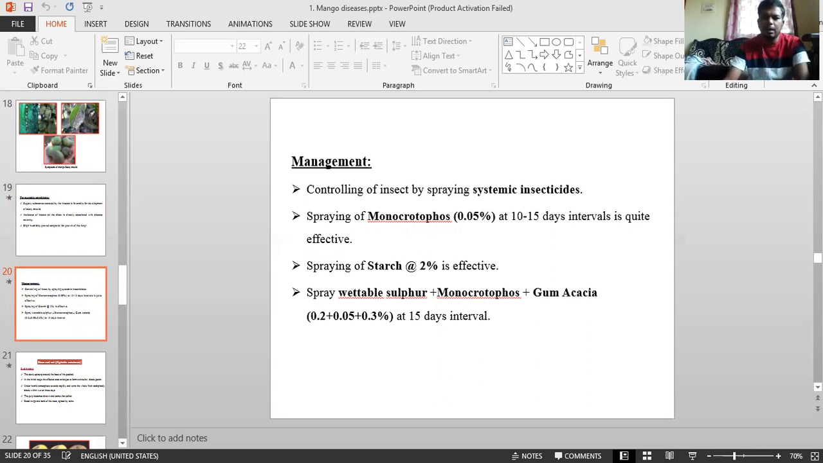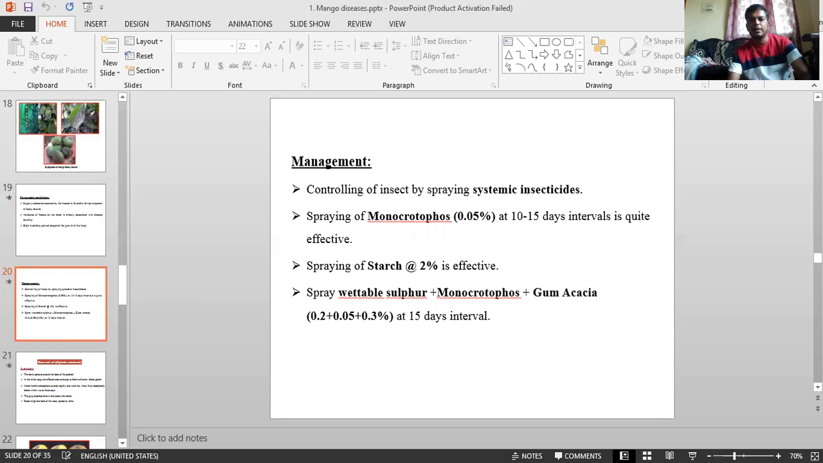Okay? And next one is to spray dilute solution of starch or maida, 5%. How to prepare: boil 1 kg of maida or starch in 5 liters of water, cool, and dilute to 20 liters of water. Then it dries up and comes off as flakes, and removes the sooty mold growth along with it.